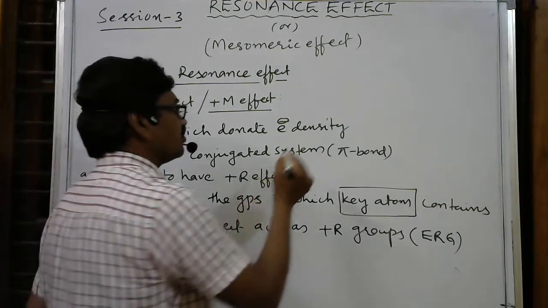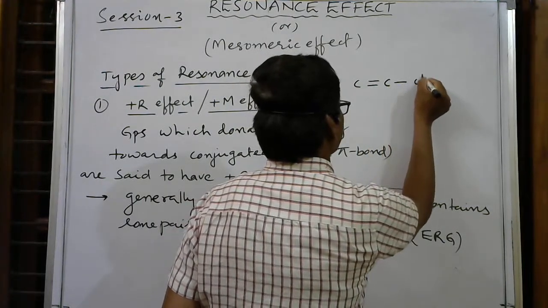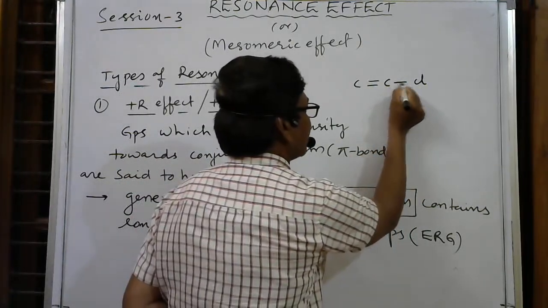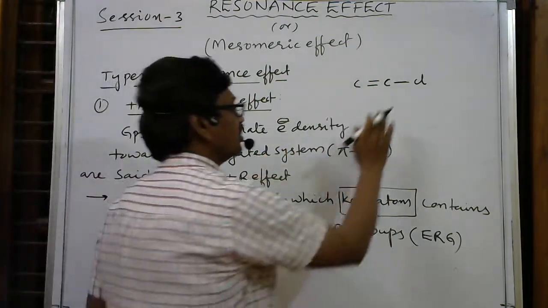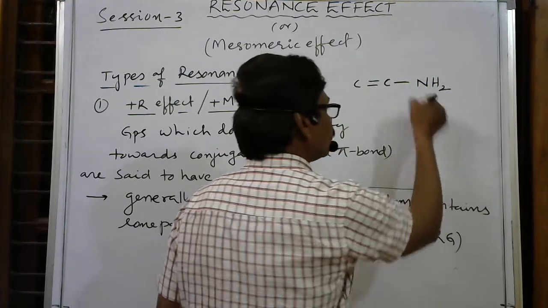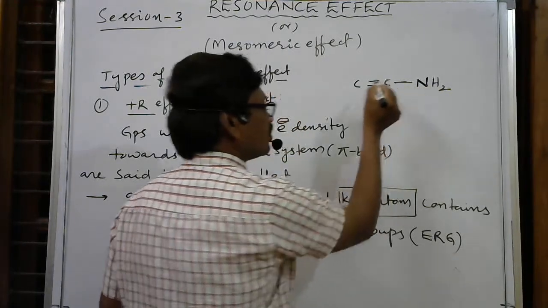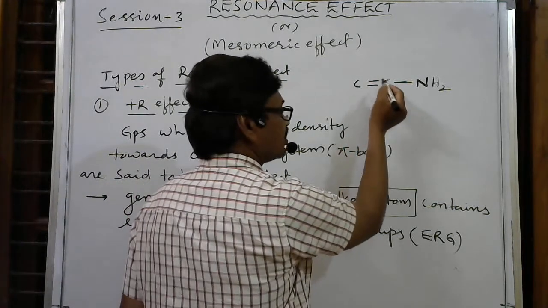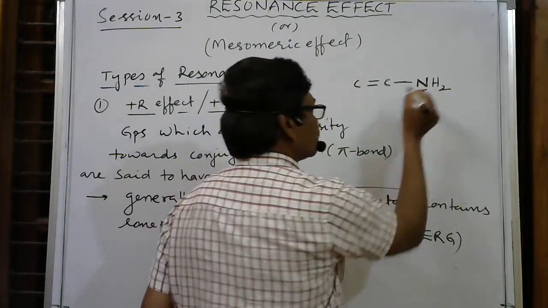See here, I am giving this explanation. Here carbon double bond carbon, and here chlorine. Here chlorine is the key atom because it is directly attached to the conjugated system, otherwise the double bond. Otherwise, here I am taking a group. In this group, I am writing NH2. So this is a group. The atom which is directly connected to the double bonded carbon, otherwise the conjugated system, is the key atom. Here the total group is the NH2 group, but the key atom is nitrogen.